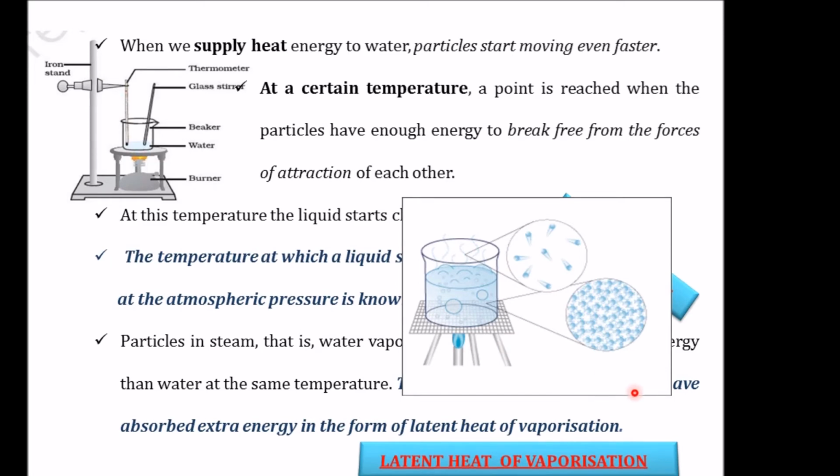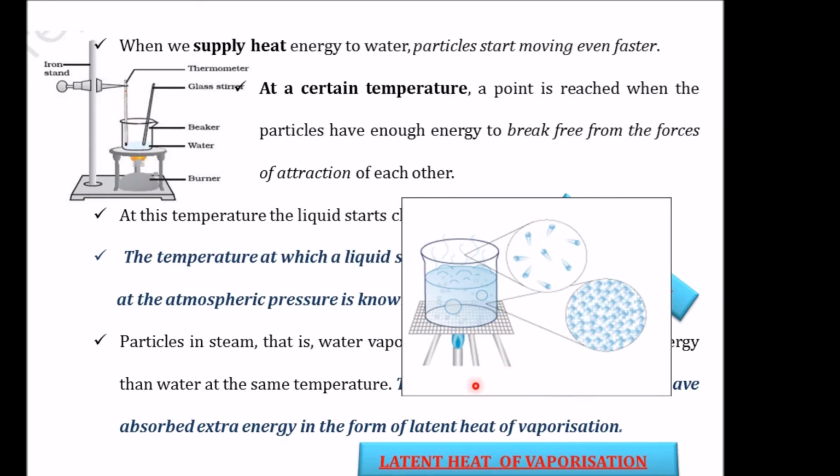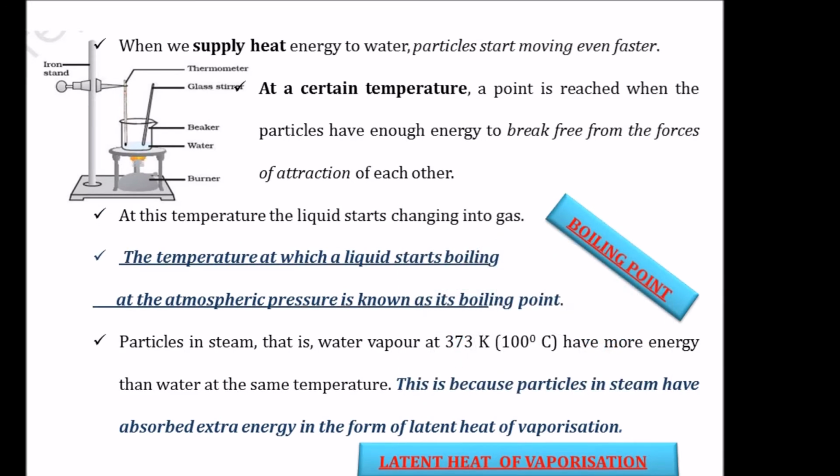Just like we saw in the last slide, when we apply heat to a solid, that energy overcomes the force of attraction between the particles, and the particles move away from their fixed position and flow freely. Here also, when we apply heat to this water, the particles in the water gain energy to break free from the force of attraction of each other. And at a certain temperature, the liquid starts changing into gas. So the temperature at which a liquid starts boiling at atmospheric pressure is called the boiling point. The temperature at which a liquid boils and turns to vapor is termed as boiling point.